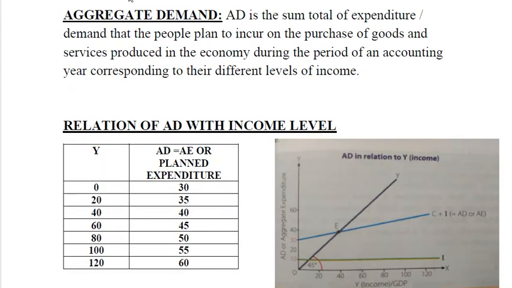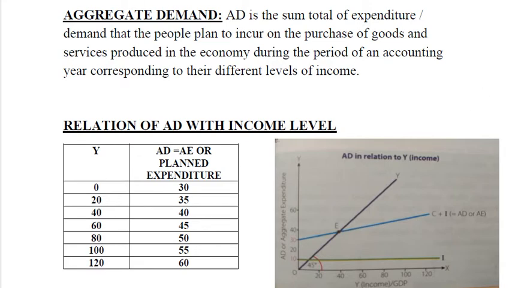So aggregate demand. What is the meaning of aggregate demand? Actually, aggregate demand is the sum total of expenditure or demand that the people plan to incur on the purchase of goods and services produced in the economy during an accounting year corresponding to their levels of income. मतलब एक इकोनॉमी में जो लोग हैं वो अपने लेवल ऑफ इनकम के अकॉर्डिंग जितनी भी गुड्स एंड सर्विसेज प्रोड्यूस हुई है उन पर जो खर्च करेंगे, मतलब जो वो प्लान कर रहे हैं उन पर खर्च करने के लिए इन एन अकाउंटिंग ईयर, उन सब का सम टोटल इट इज कॉल्ड एग्रीगेट डिमांड.